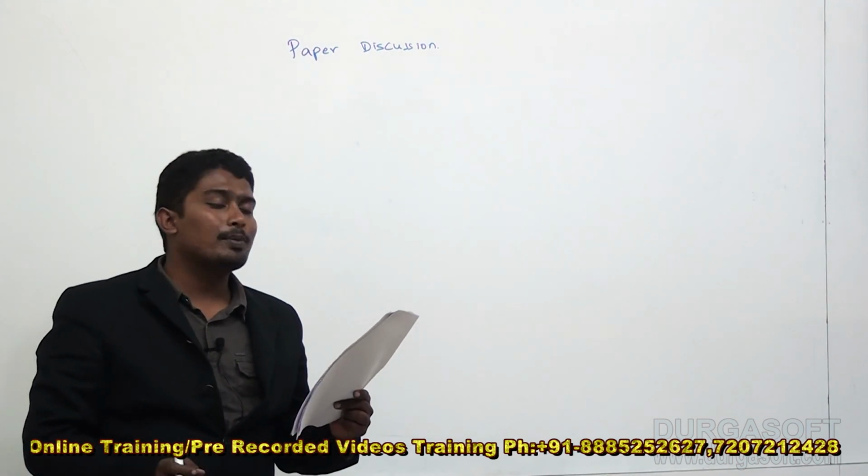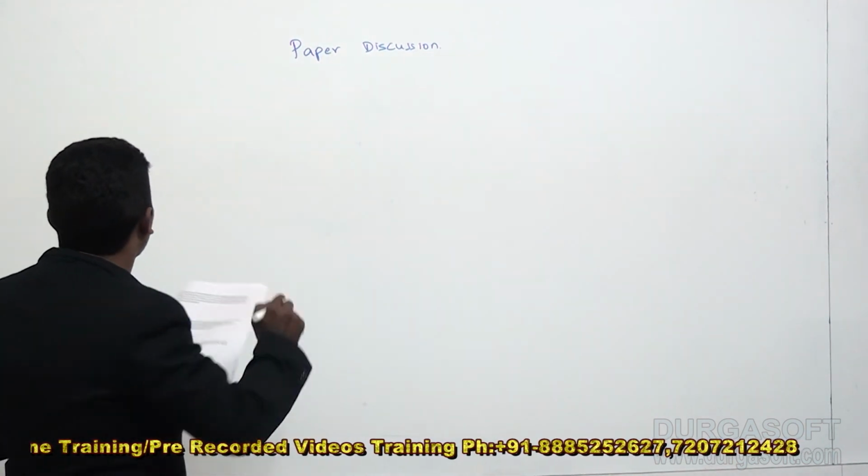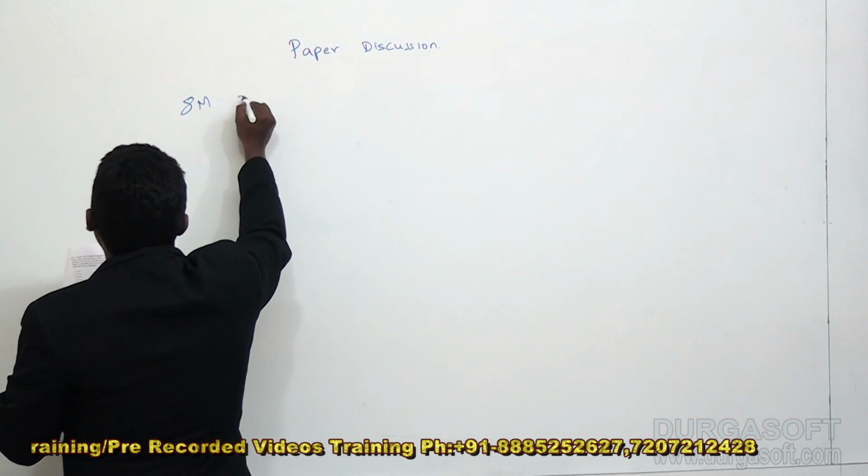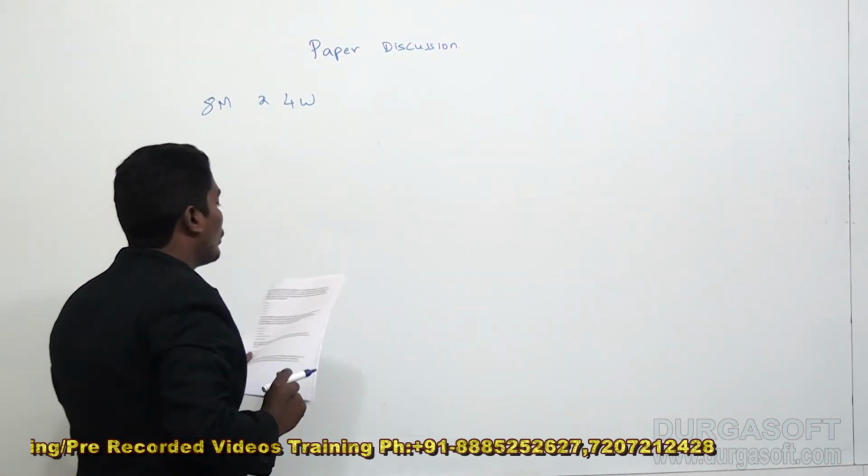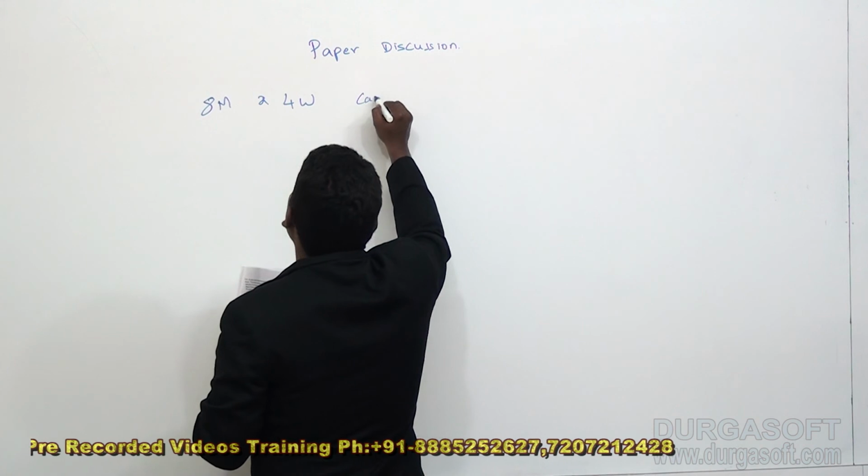Next question. This question is based on time and work. Very simple question. 8 men and 4 women can finish a work.